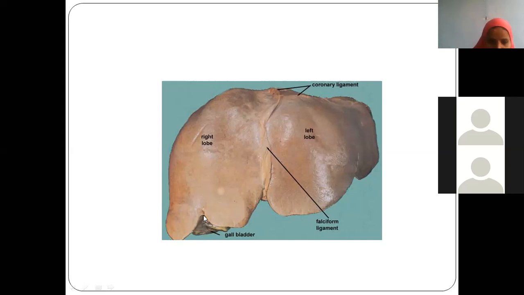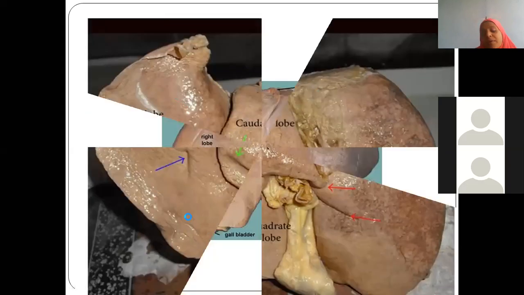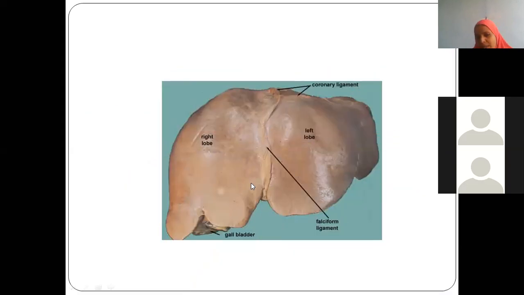And here there is a notch, isn't it? Which is produced due to the lodging of the gallbladder. You call this notch the cystic notch. What is the name of this notch? Cystic notch. Now that was which view in the body as it is? Anterior, front. When you see from the anterior aspect, the liver looks like this.